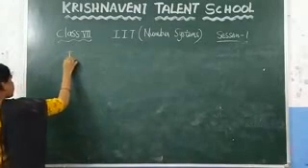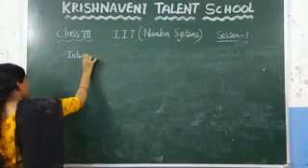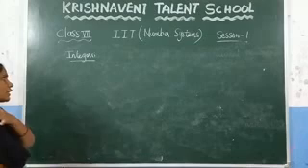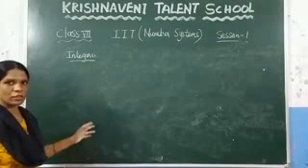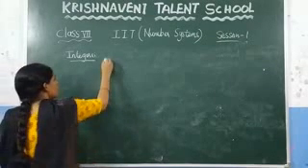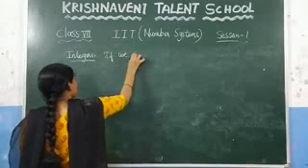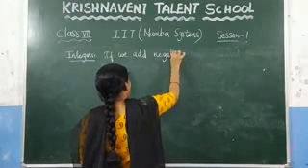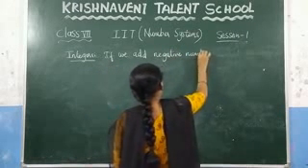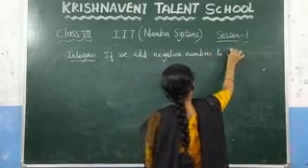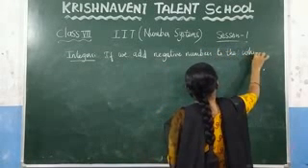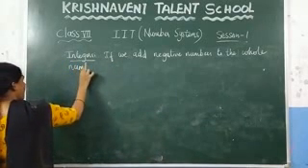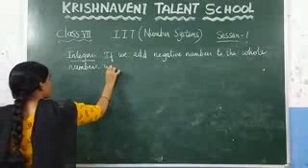We can write integers in two ways. You can write the positive numbers, negative numbers and 0 together, we call it the integers, or you can write: if we add negative numbers to the whole numbers, we get integers.